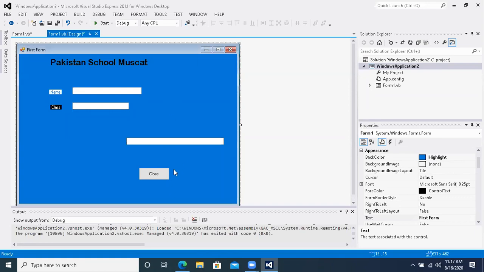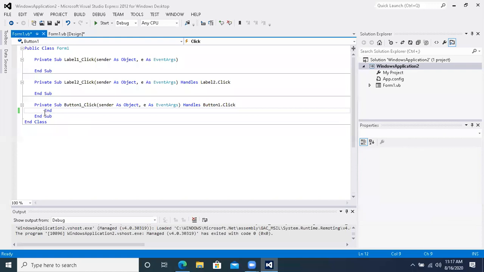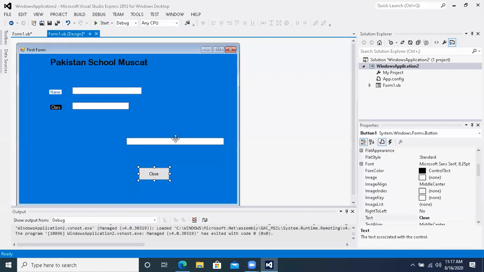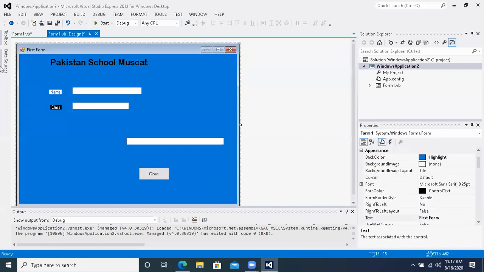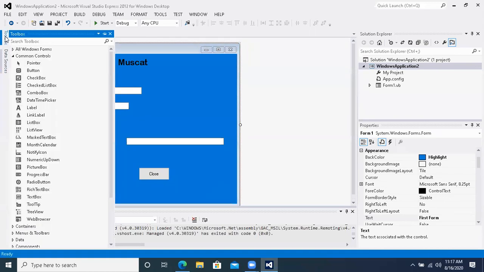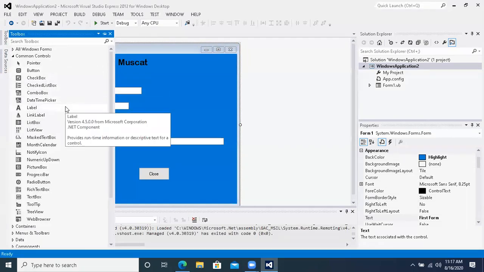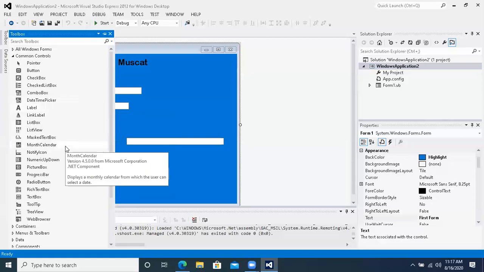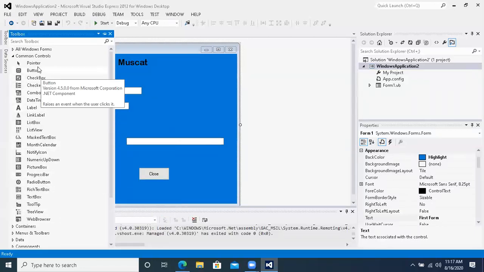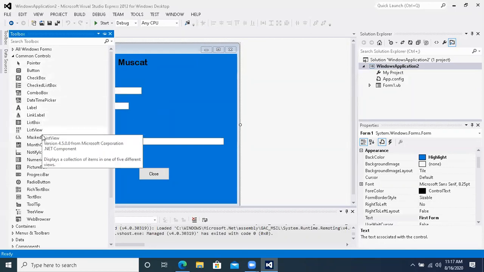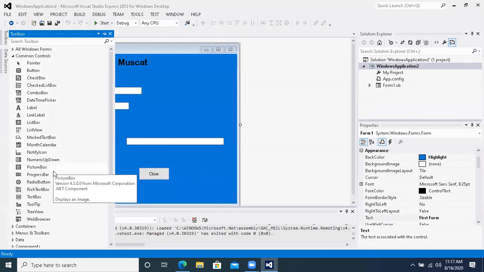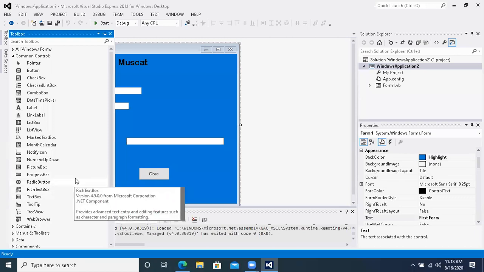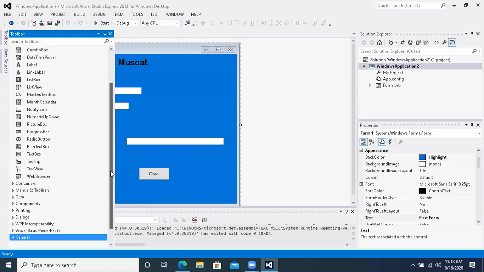So how can we code? By double clicking. Just like I double click this button and I typed over here, and so now the button is coded. Getting this point? How can we take, for example, a picture? Giving another example quickly. Find out the control using which we can take a picture. Is there any option using which we can take a picture? So we will have to find it out.